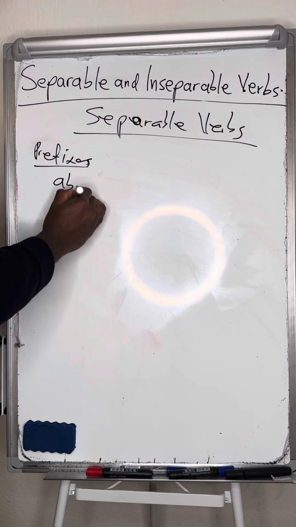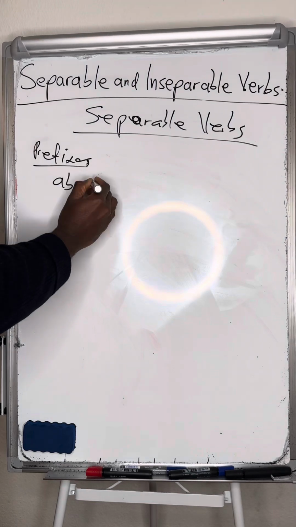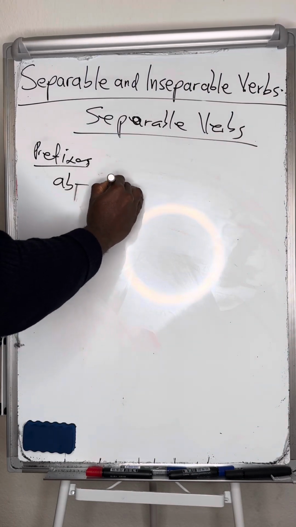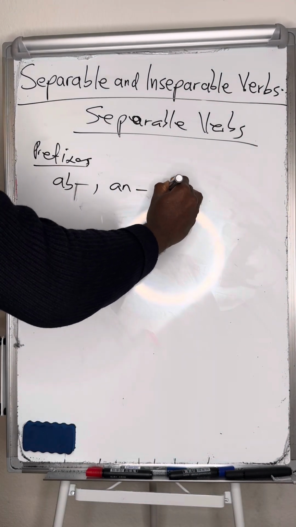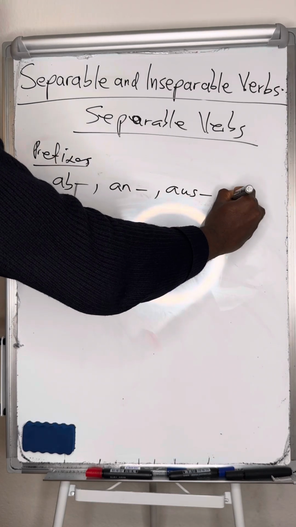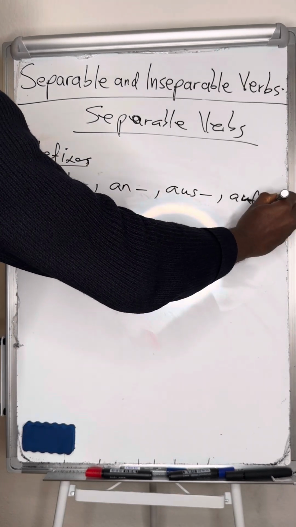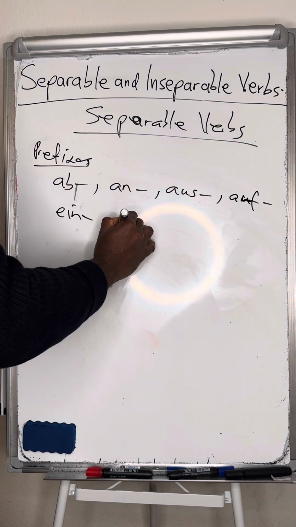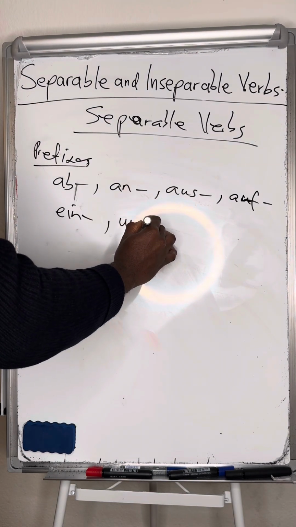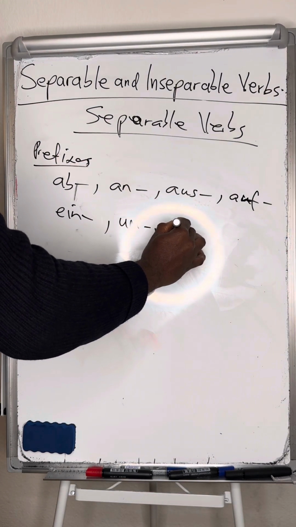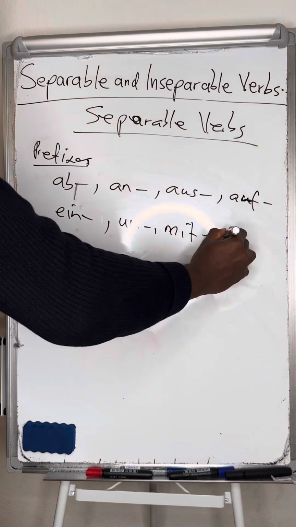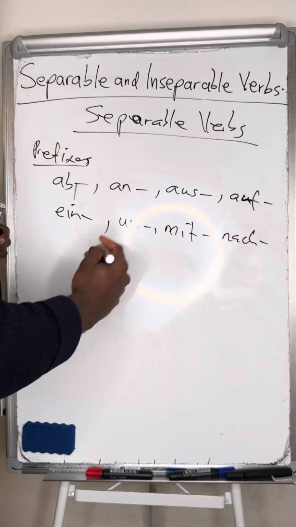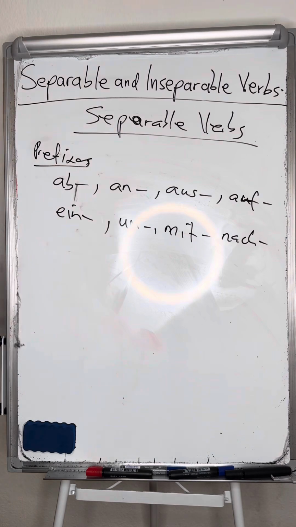For example, ab, an, aus, auf, ein, mit, nach, and so on and so forth.